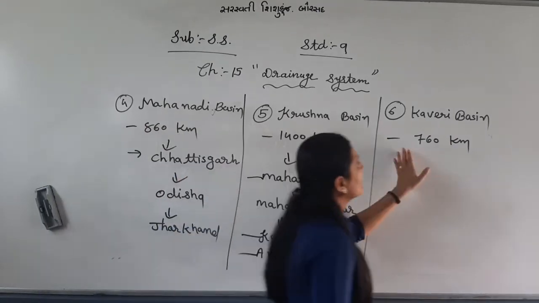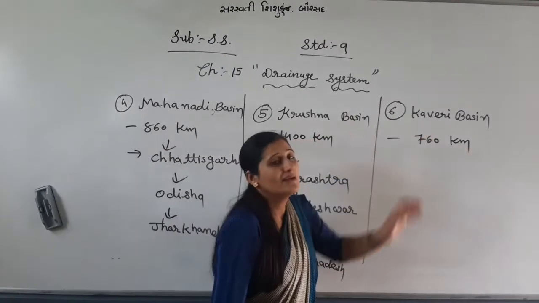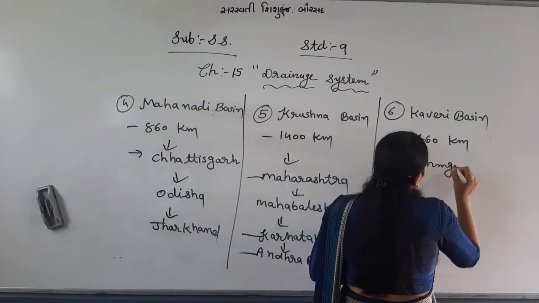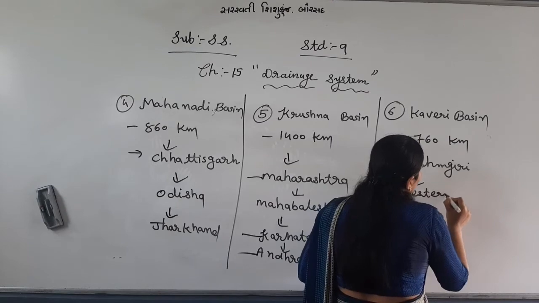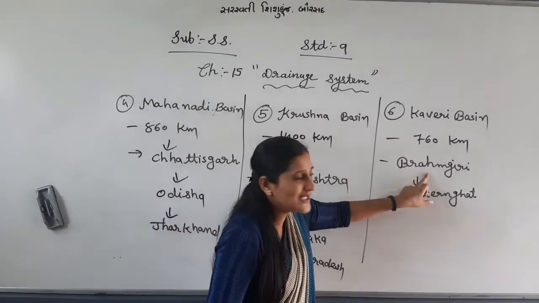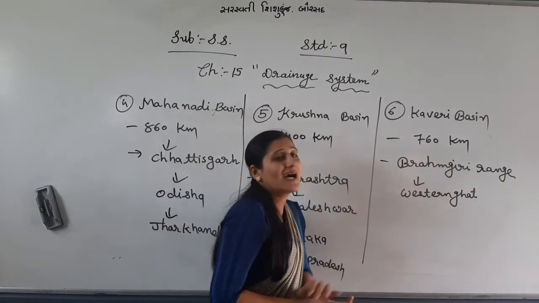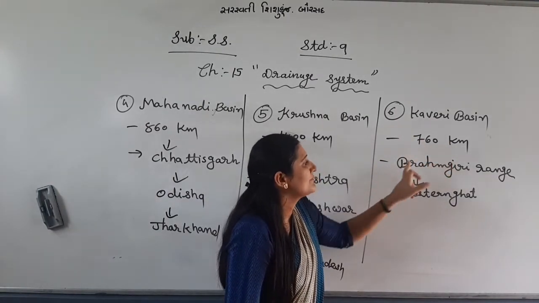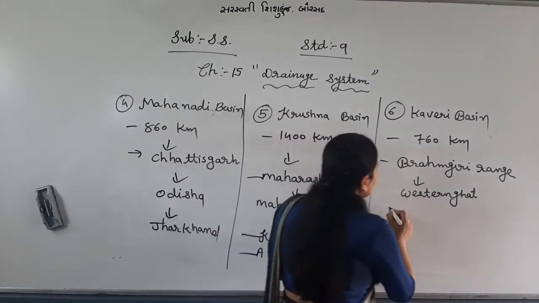The last river, the Kaveri Basin, is the last river of the peninsular rivers. It originates from the Brahmagiri range, which is located in the Western Ghats. Let me repeat. The Kaveri River Basin originates from the Brahmagiri range, located in the Western Ghats. The length of the Kaveri River is 760 km.